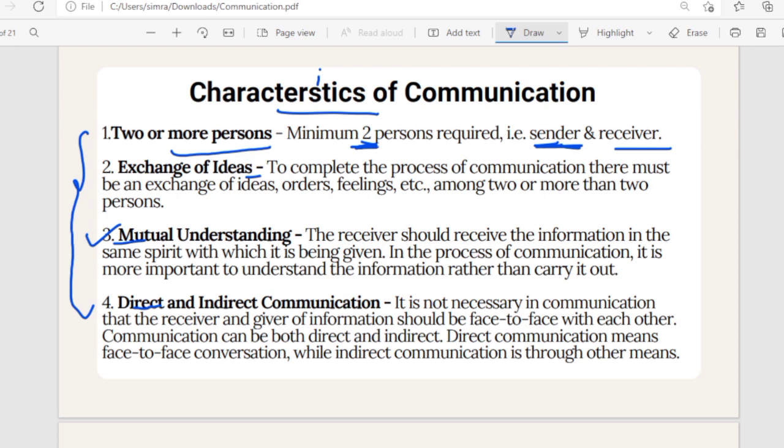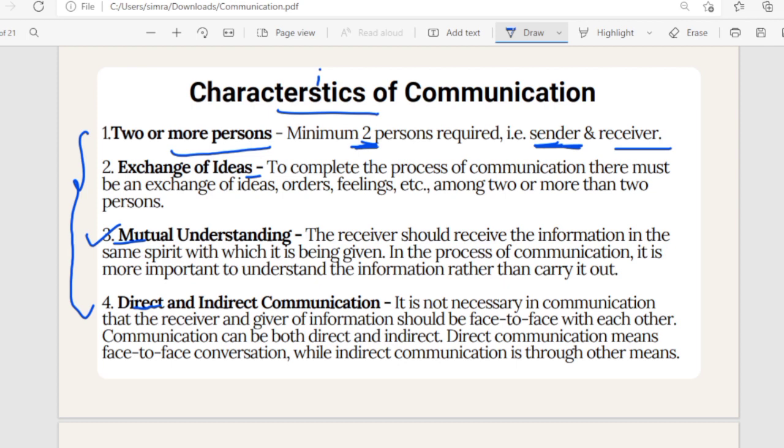No. In intrapersonal, we don't require 2 persons or more. Only we, ourselves. Sorry, only me, I, myself. So that is the only exception to this point. Other than that, all types of communication require at least 2 persons or more.